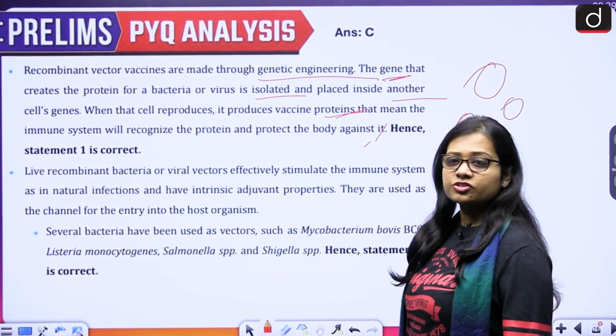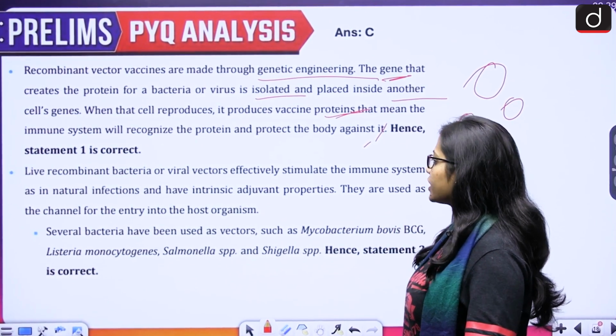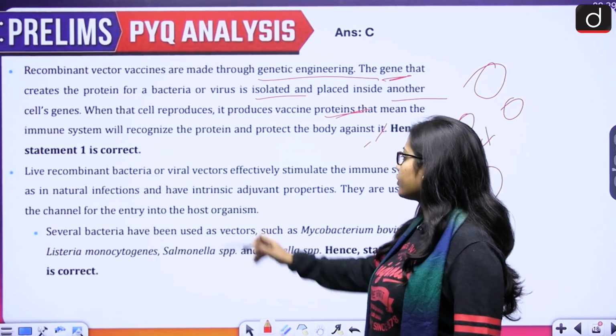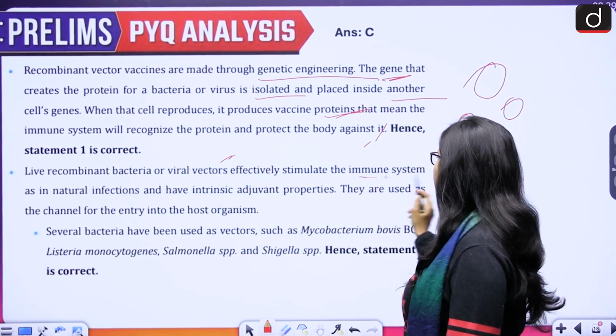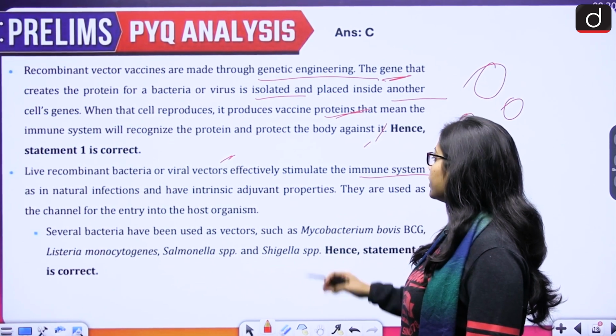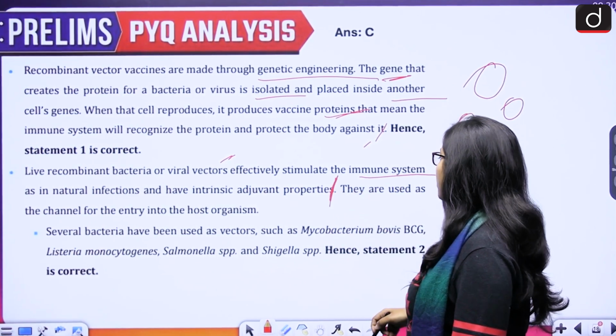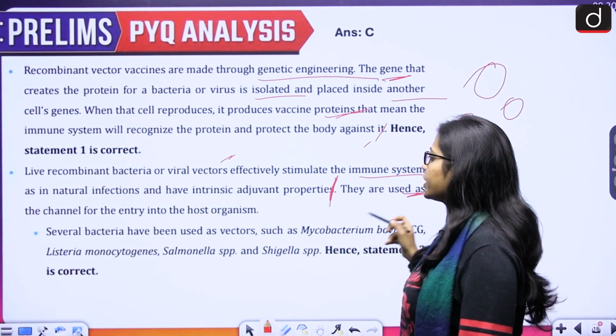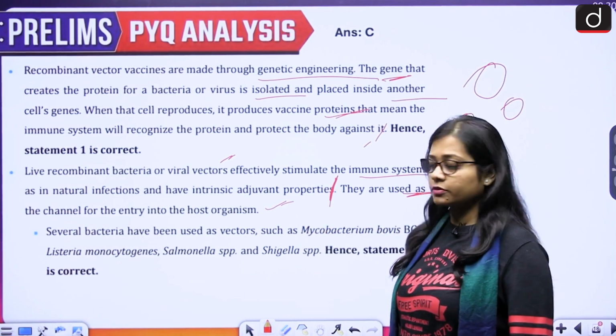Now, coming to the second statement, it talks about how live recombinant bacteria or viral vectors effectively stimulate the immune system as in natural infections and have intrinsic adjuvant properties. They are used as the channel for entry into the host organisms.